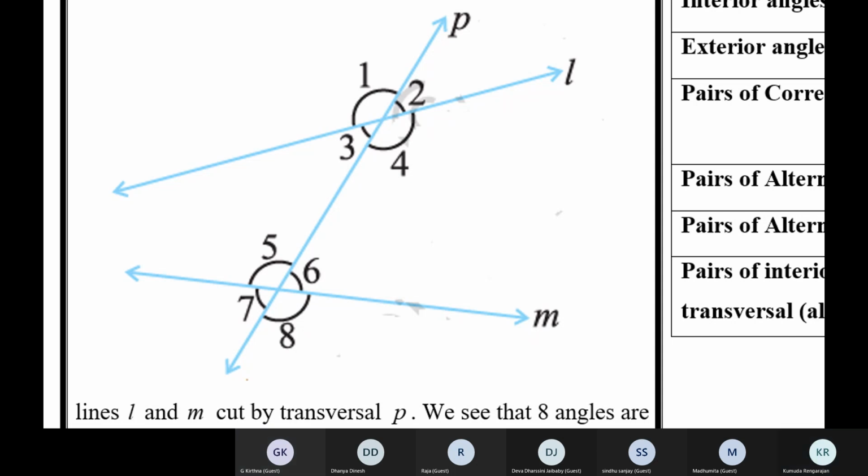Bring out one pair of co-interior angles. Ma'am, 1 and 3. No, that forms a linear pair. 5 and 7, ma'am. Again, linear pair.